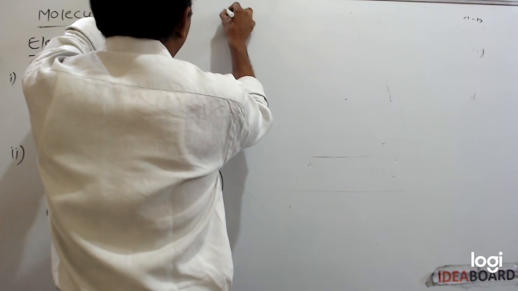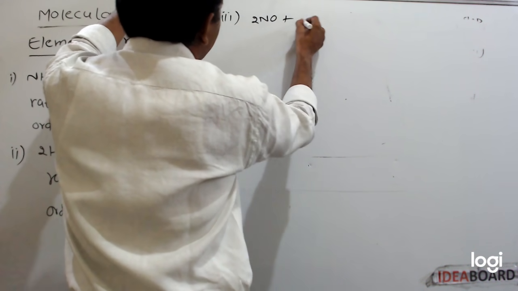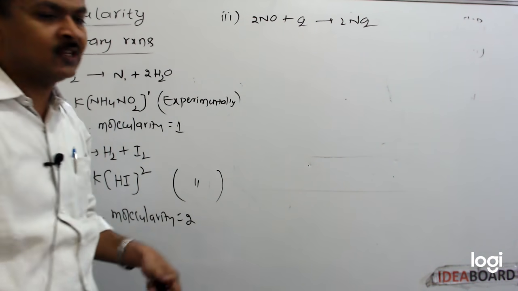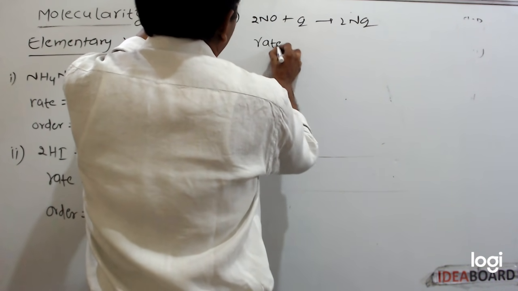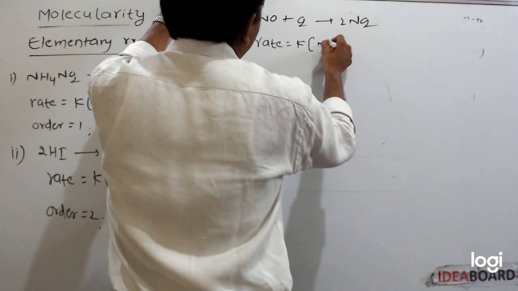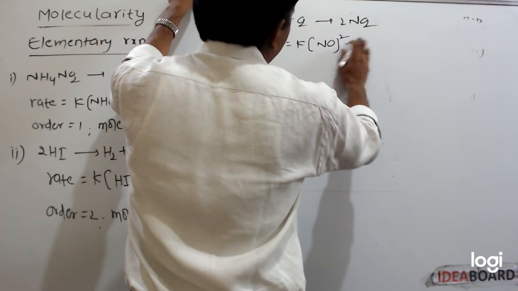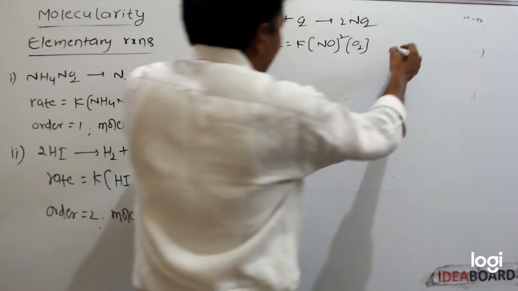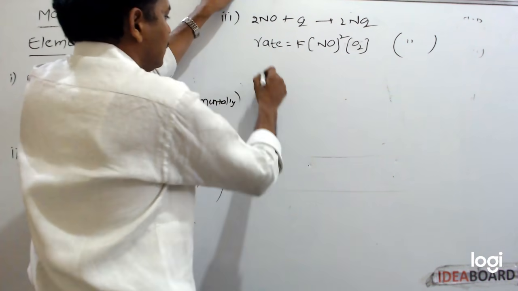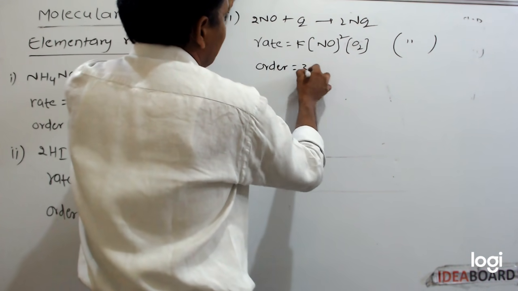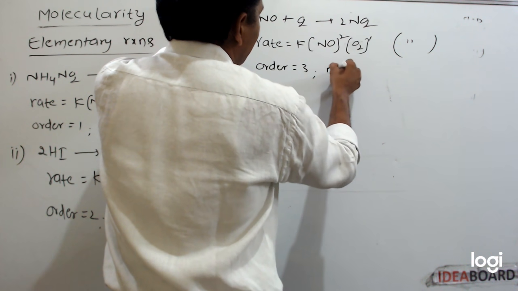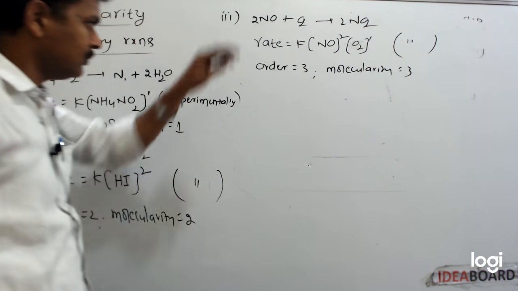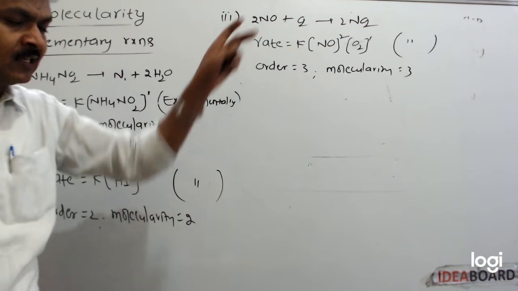If we take this reaction, 2NO plus O2 gives rise to 2NO2. For this reaction, rate is equal to K into NO concentration square into O2 concentration. This is also obtained experimentally. So here also order is equal to 3, molecularity is 3. These are elementary reactions.